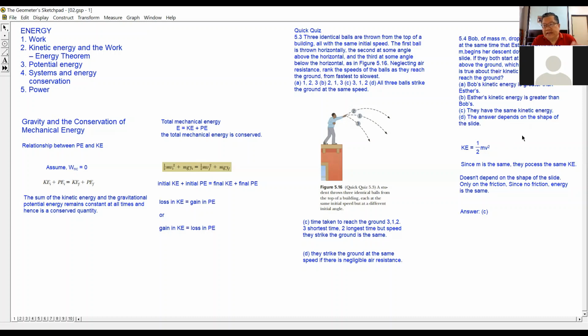And this conversion is independent of the path taken. Probably this Bob jumps down from the tree and falls vertically downwards, whereas this Esther came down using the slide. So even though it's a longer journey, both of them possess the same kinetic energy when they reach the ground, right? So it is independent of the path, and it is also independent of the shape of the slide, right? Okay, next one.